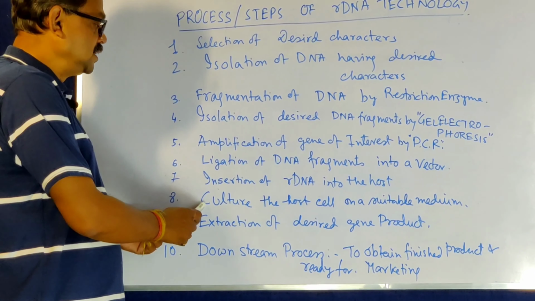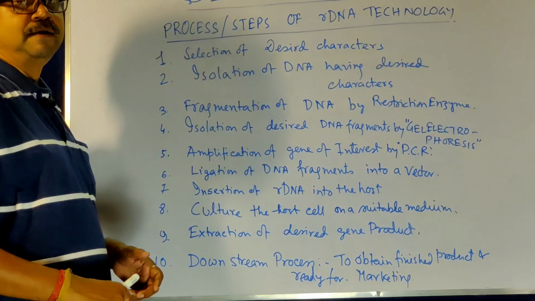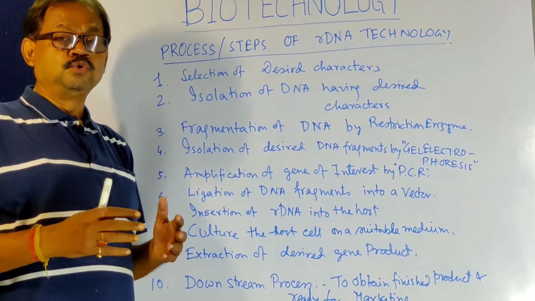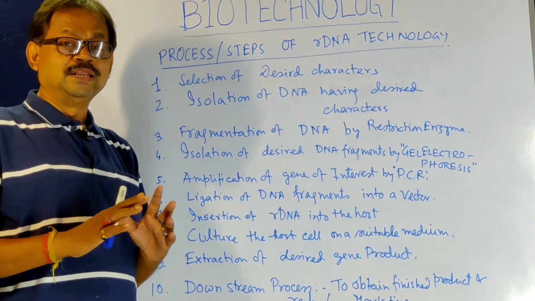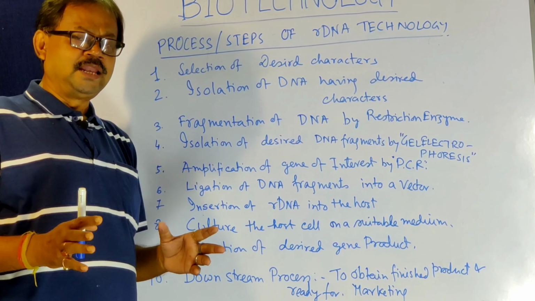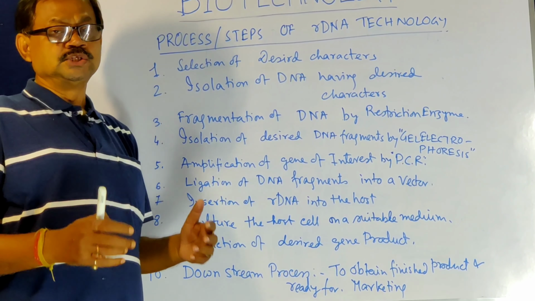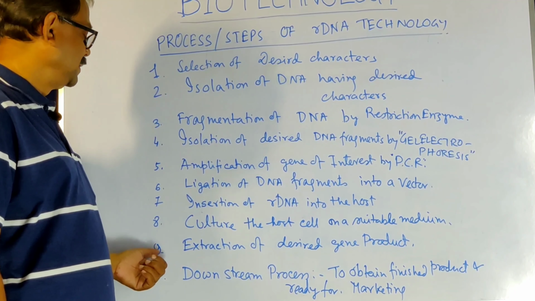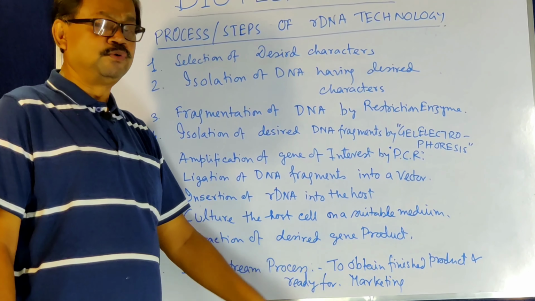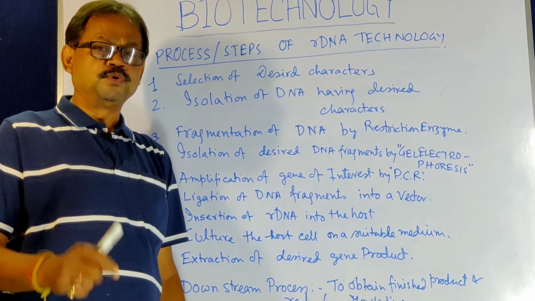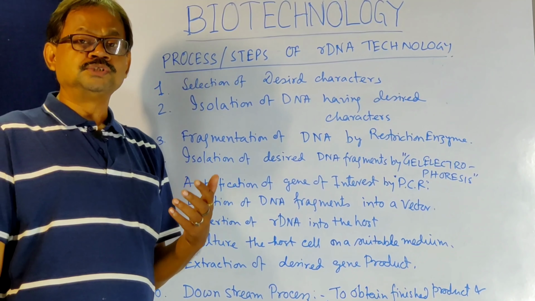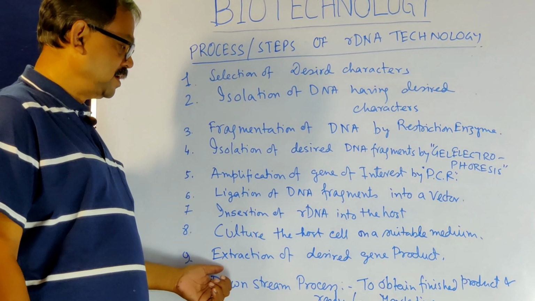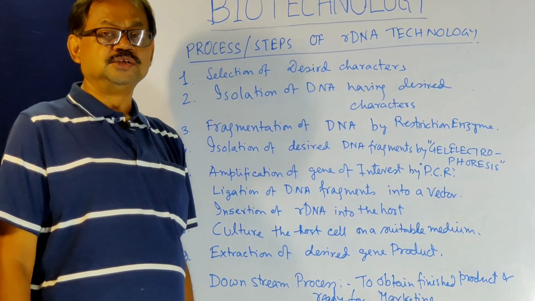Next comes culture of the host cells in a suitable medium. Yes, the host we obtain should be grown in a suitable medium on a large scale. That is point number 8. After point number 8, point number 9 tells the extraction of the desired gene product. What gene has been incorporated in the host cell, they will produce some products, and these products should be extracted. That is point number 9, extraction of the desired gene product.